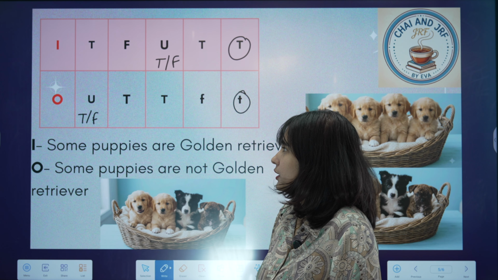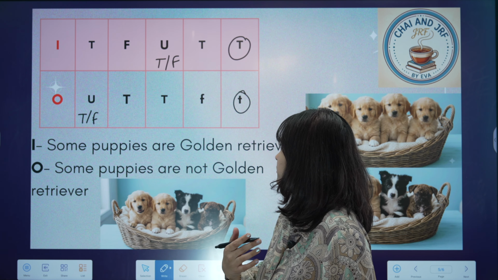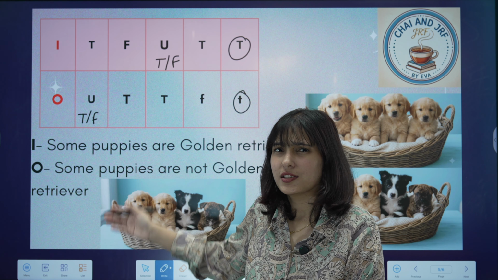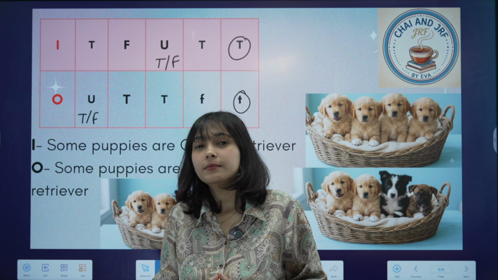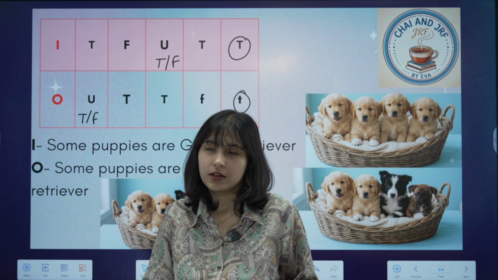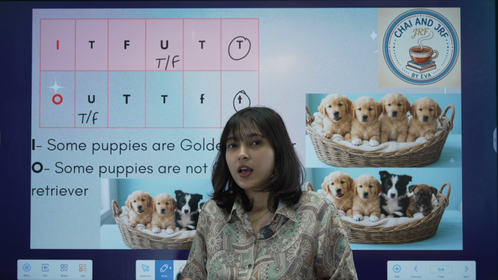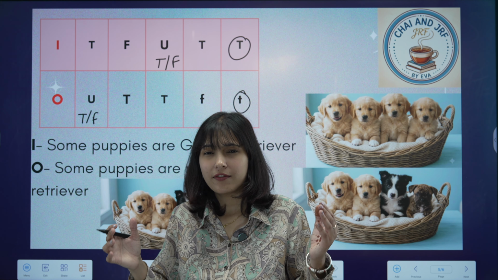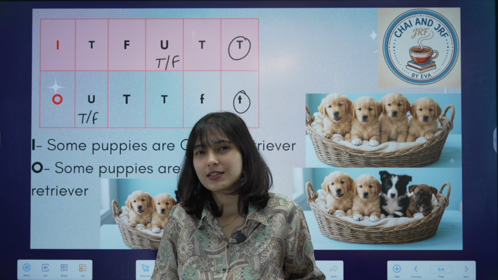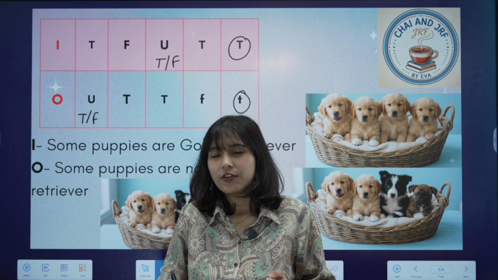What does it mean? In the last slide I told you that these can be true together. So what does it mean? In order to understand the concept of some and some not better, always remember that all is different from some. When we say all, we are including every element. When we say some, we are only including a few of the elements.